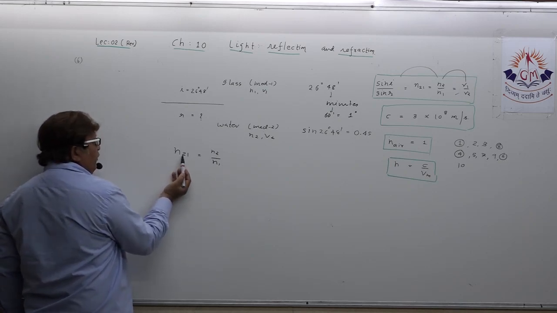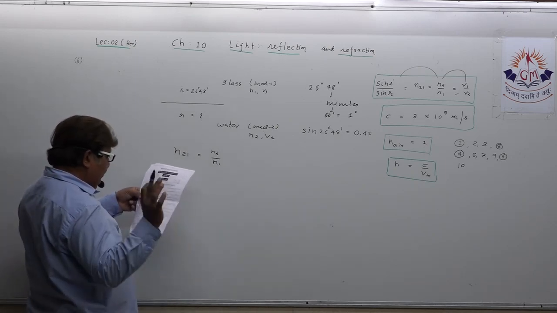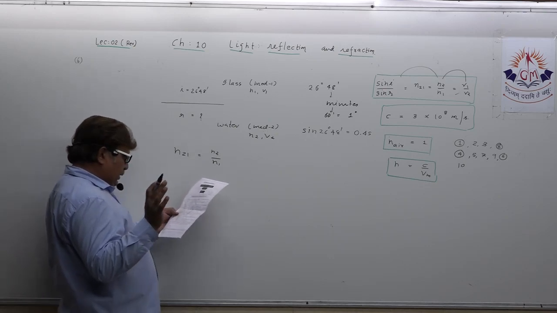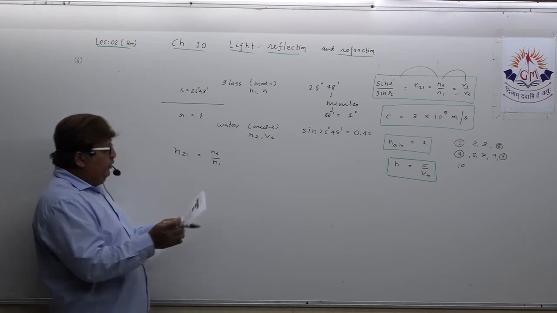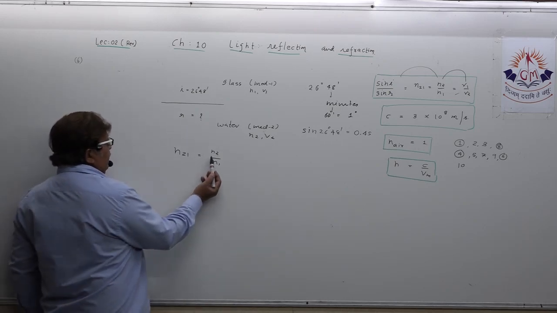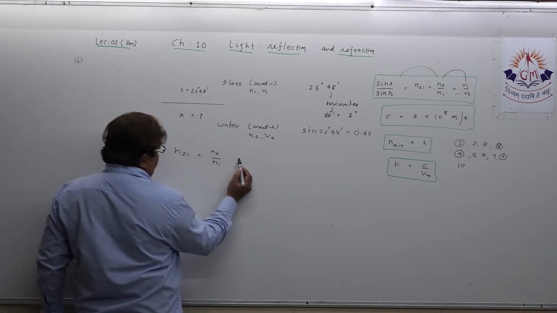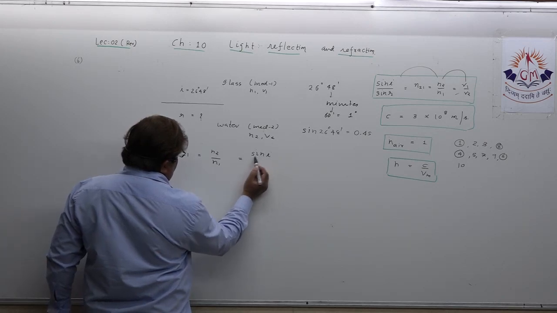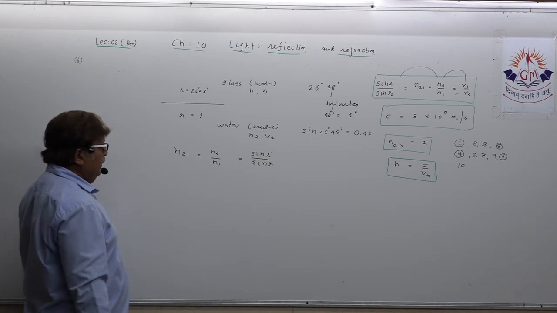Refractive index of water with respect to glass, that is given. Understand? The particular word, refractive index of water with respect to glass. So glass has to appear below with respect. Okay. This is equal to, as you all know, sin i upon sin r.